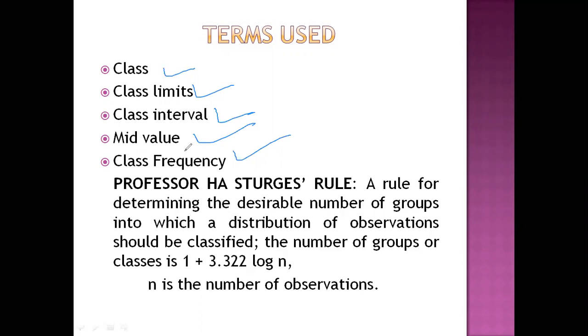Mid value or midpoint is the value lying halfway between the lower and upper class limit. The value lying exactly in the middle or center of the two class limits of a group or class is known as mid value. Then class frequency refers to the number of observations corresponding to a particular class, known as the frequency of that class.